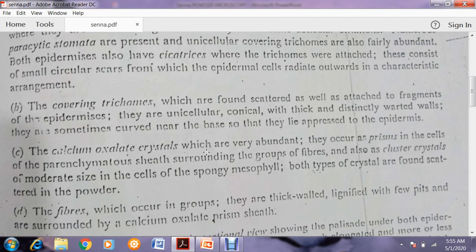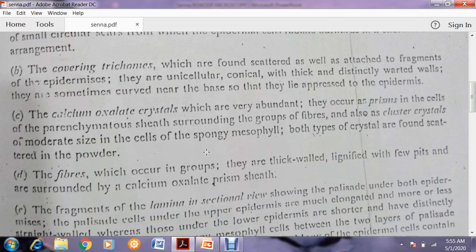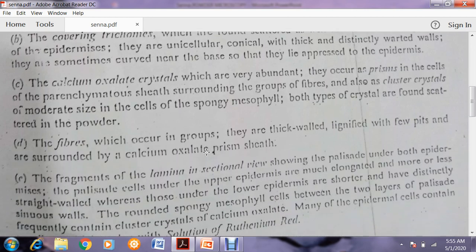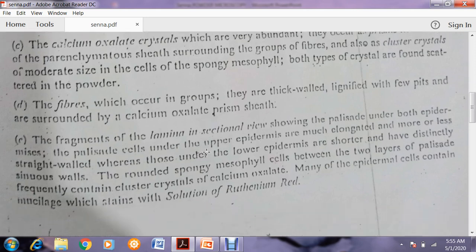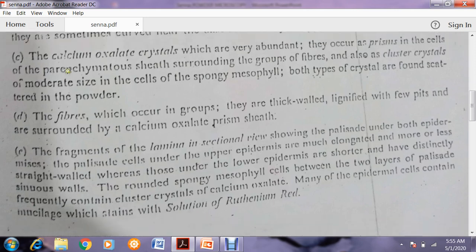Now, the third thing which is very abundant is the presence of calcium oxalate crystals. The drug contains numerous crystals of calcium oxalate.